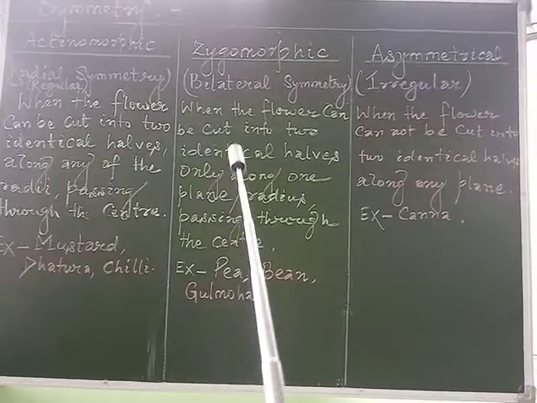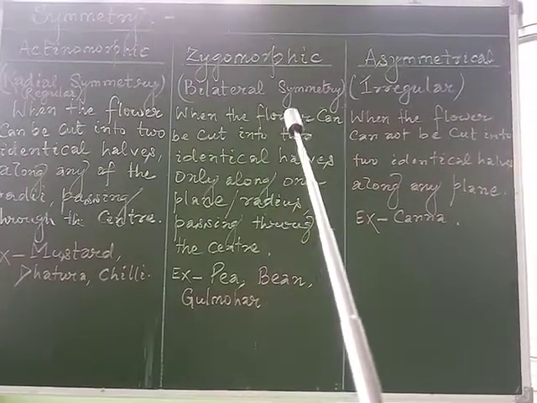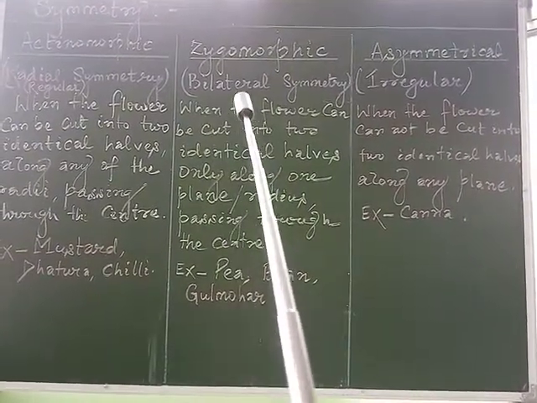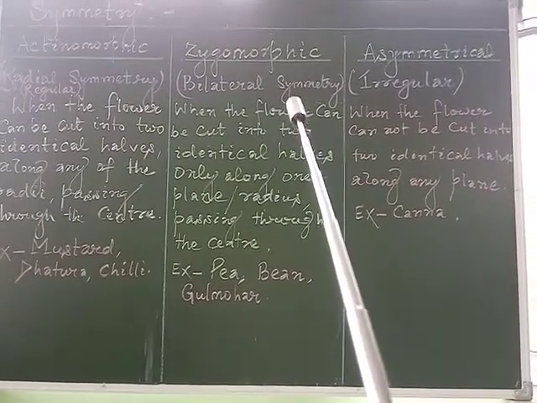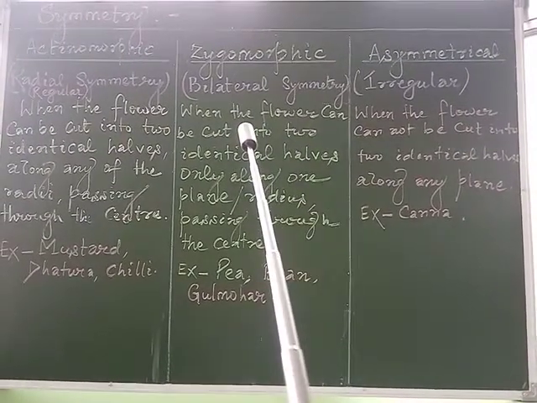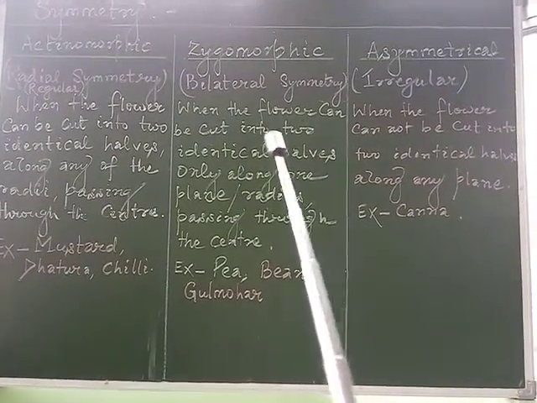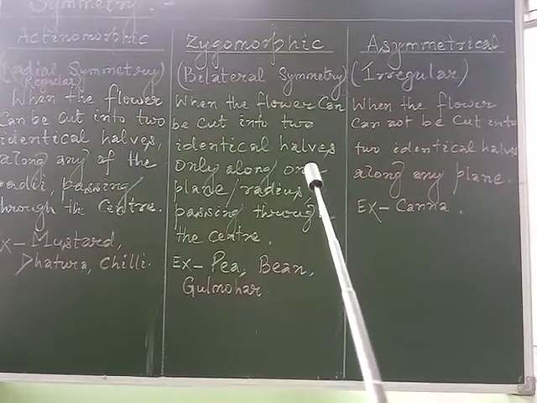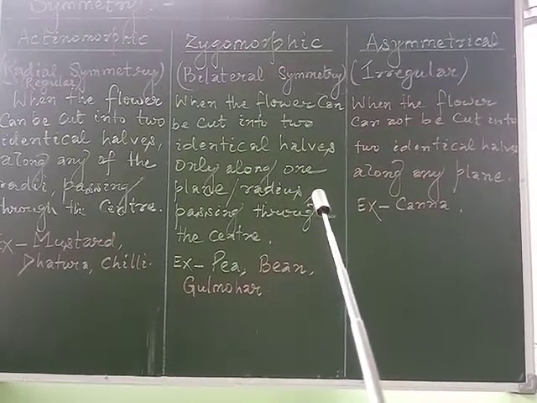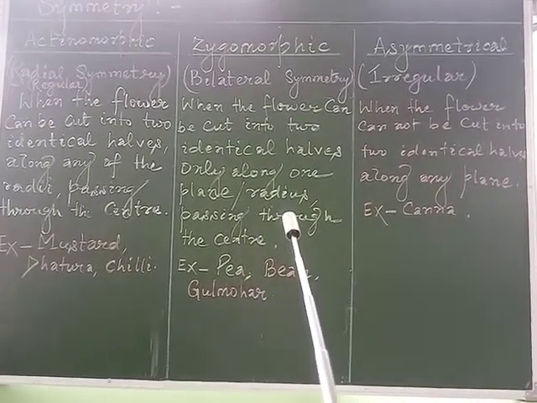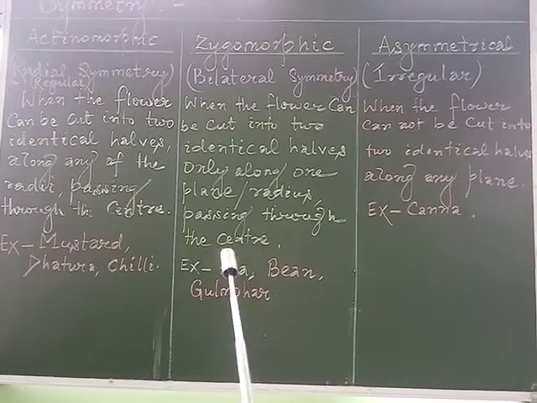Whereas, on the other hand, in the case of zygomorphic flowers, which is also called bilateral symmetry, as in the case of the animal kingdom we have also discussed. So when the flower can be cut into two identical halves only along one plane or radius passing through the center.